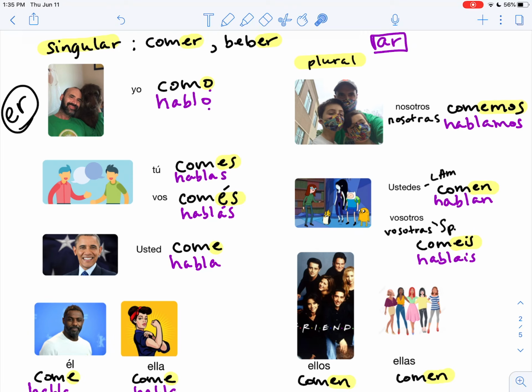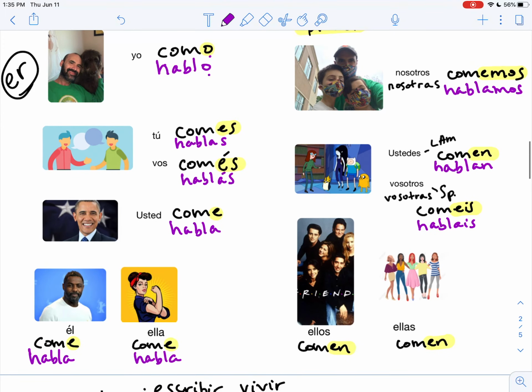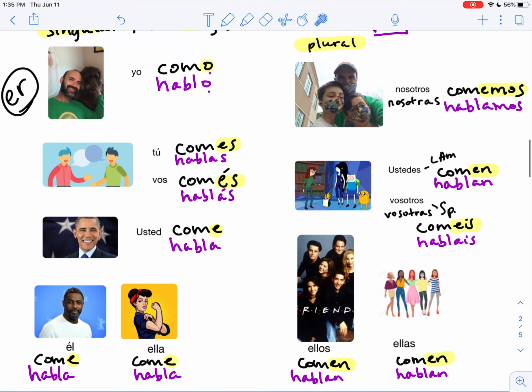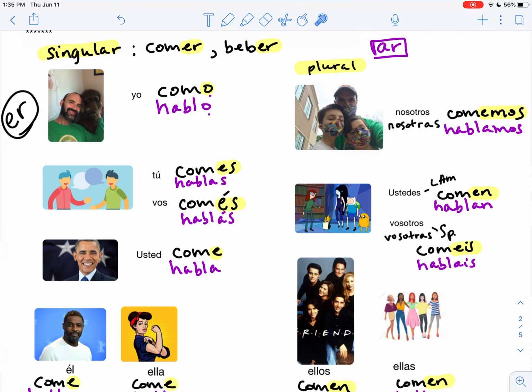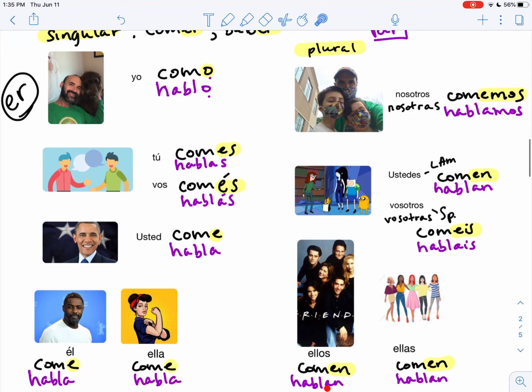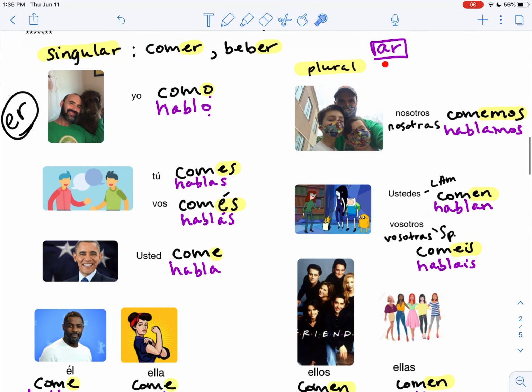You see again that vowel change there. Coméis, habláis. And then for ellos, hablan, ellas, hablan. Once again, you have a similarity in that it's the N on the end, but comen matches with the ER verb, and hablan matches with the AR verb.